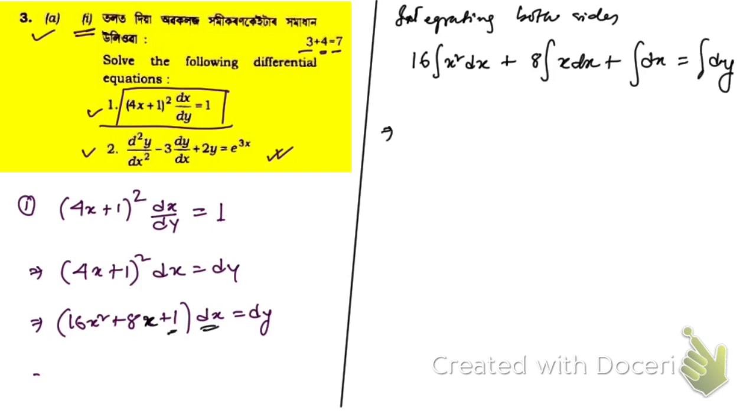And the integral of dy is simply y, and we need an integrating constant, let it be c.